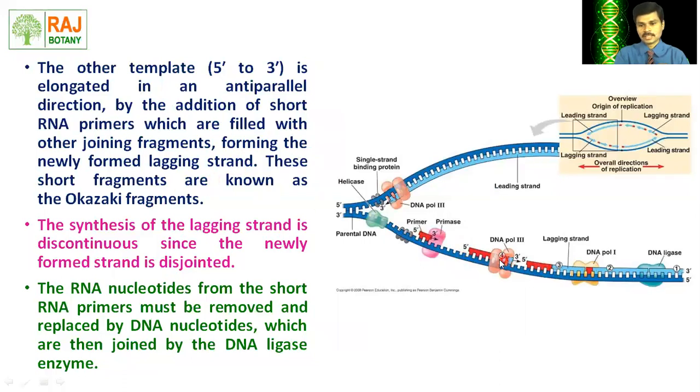Here we can see the formation of the lagging strand, and these are the Okazaki fragments. Here is a primer, and this is the primase enzyme which controls the function of the primer, and this primer attracts the surrounding nucleotides present in the nucleoplasm, and in such a fragmented way the lagging strand is produced.